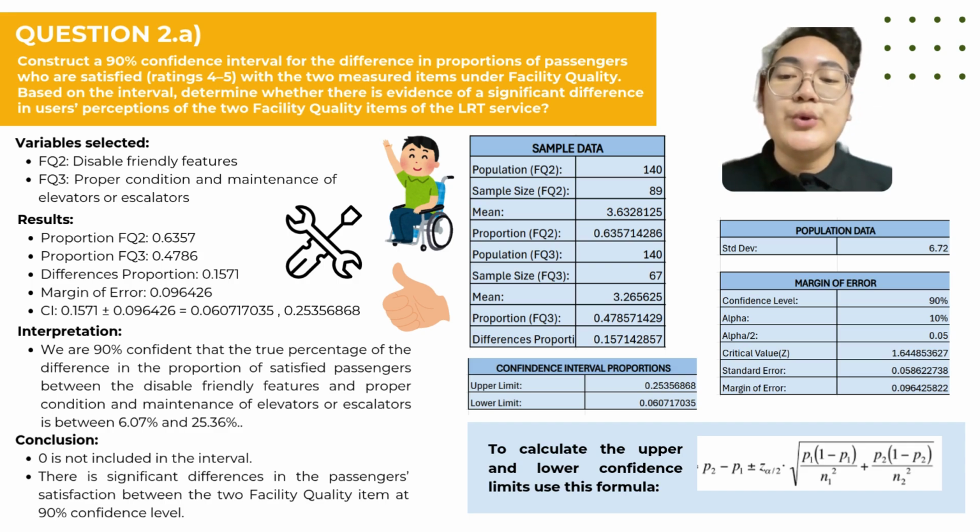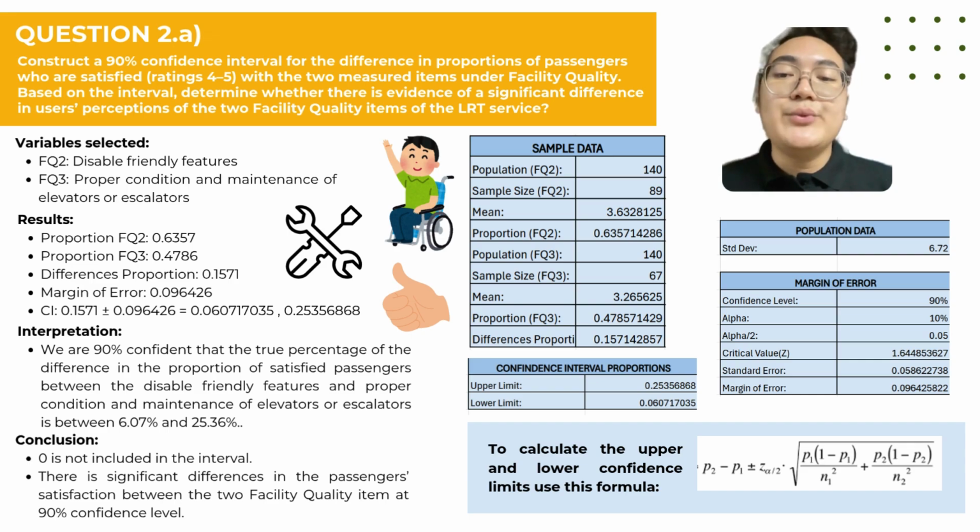First and foremost, we need to select our variables. Based on here, we selected FQ2, which is the perception on disabled friendly features, and FQ3, perception on proper conditions and maintenance of elevators or escalators. Based on the results, we calculate the proportion by dividing sample size with the population.